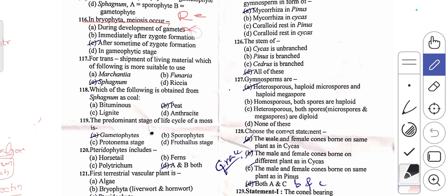No, this is wrong. Immediately after zygote formation. After some time of zygote formation, soon after forming, the zygote will start undergoing the meiosis process. So C is the right one. D, in gametophytic stage, is also a wrong statement here. So the 116 answer is C.